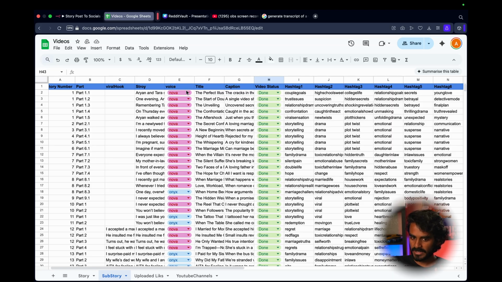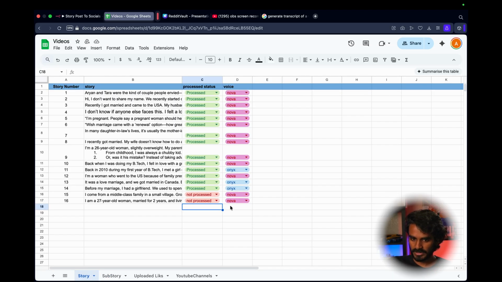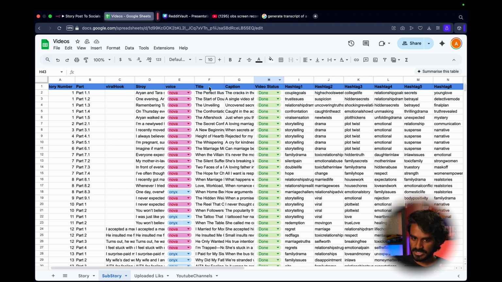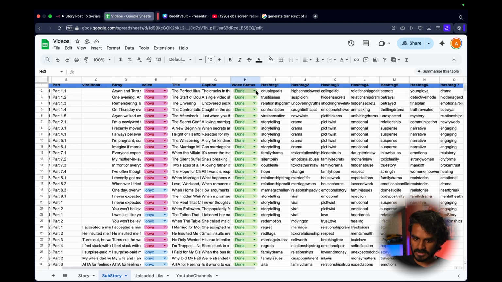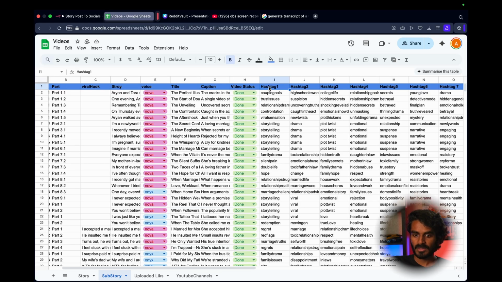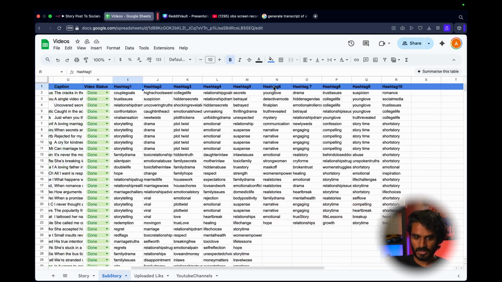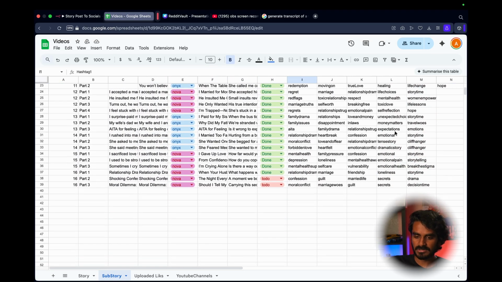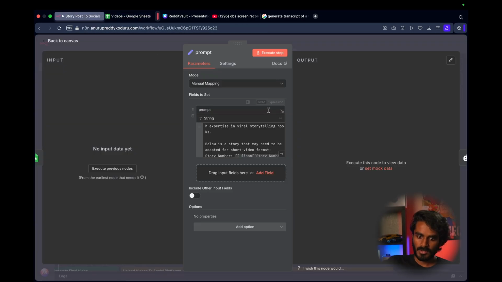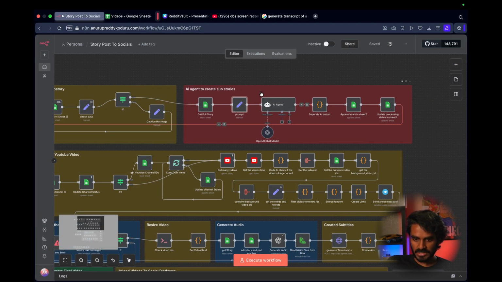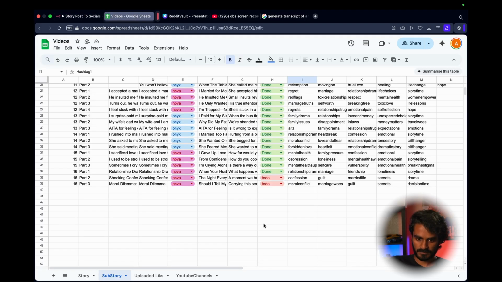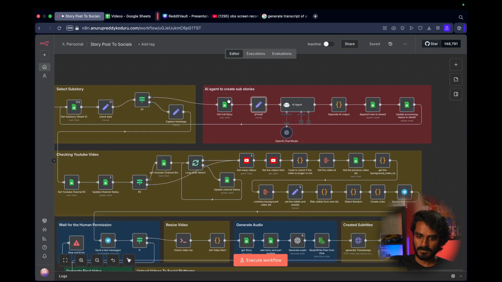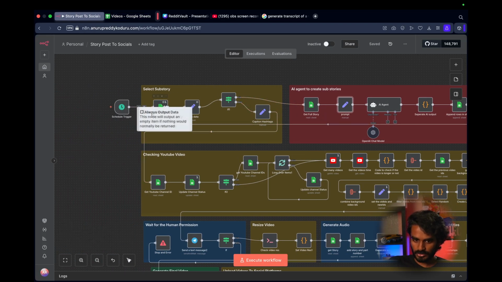Then it will add the voice. The voice will come directly from what we keep here, and it will generate the title and the captions. It will set the video status as to do, not done, and then it will generate 5 different hashtags. Initially it used to be 10, but I changed the hashtag count to 5. It uses ChatGPT to generate all of those things, and it will add everything to this sheet with the status as to do, and then it goes back to this node.